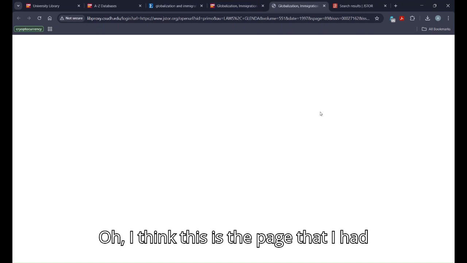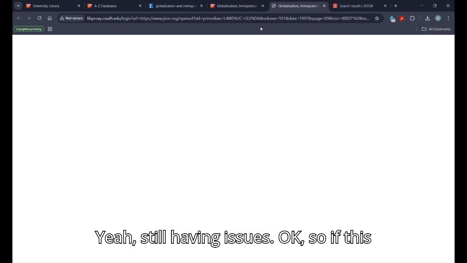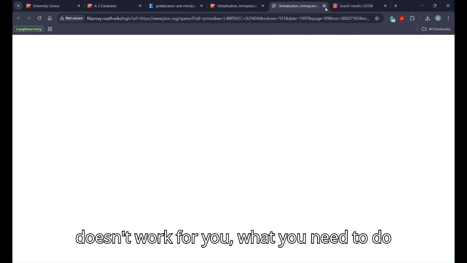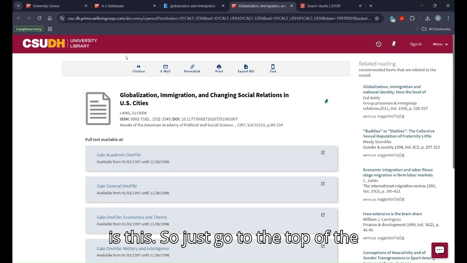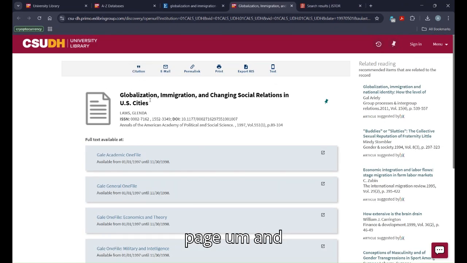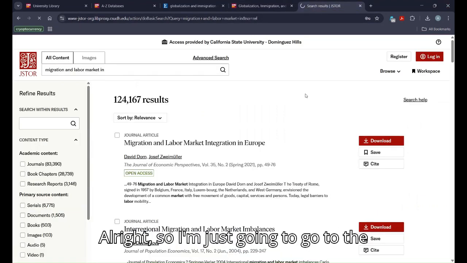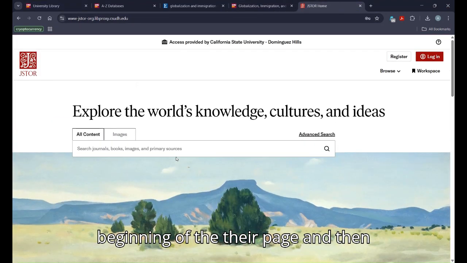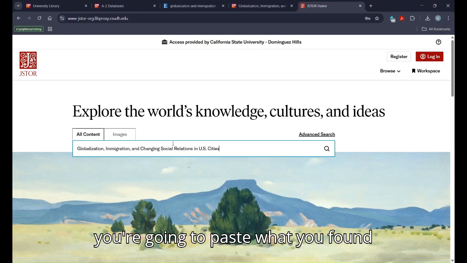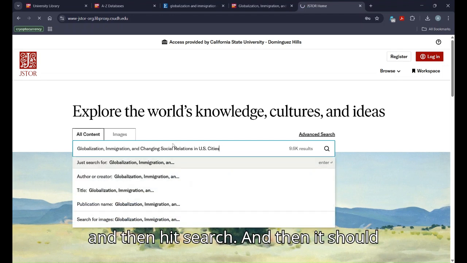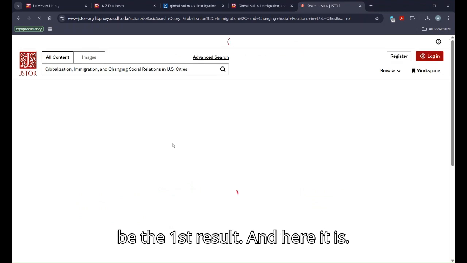Oh, I think this is the page that I had issues with earlier. Yeah, still having issues. Okay, so if this doesn't work for you, what you need to do is this. All right, so just go to the top of the page and highlight and copy. And then you're going to go to JSTOR. I'm just going to go to the beginning of their page, and then you're going to paste what you found, and then hit search, and then it should be the first result.